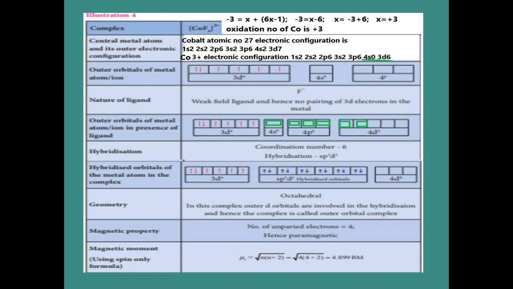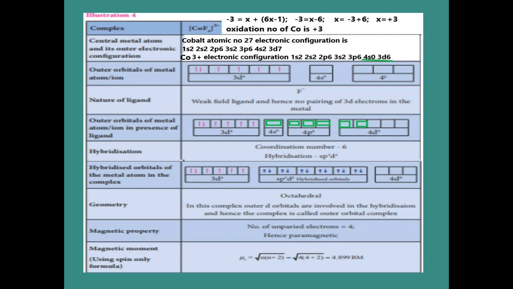Now, fluorine is a weak field ligand, so it never pairs the 3d electrons. The 3d orbitals contain 4 unpaired electrons, and we write the 4 unpaired electrons as they are. After the hybridization, how many hybridized orbitals are included here? 5, so we get sp3d2, 5 hybridized orbitals. In these hybridized orbitals, where do we get the blue color electrons? We get the blue color electrons from the fluorine ligand only.